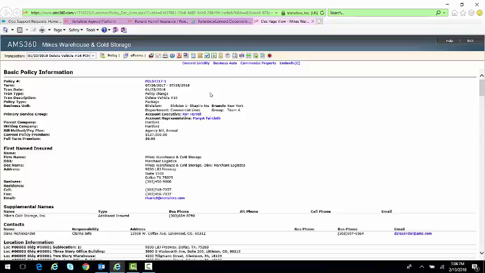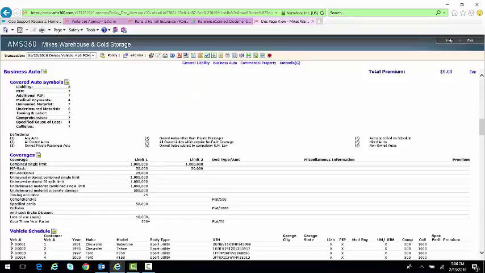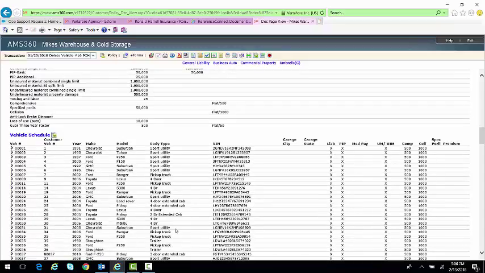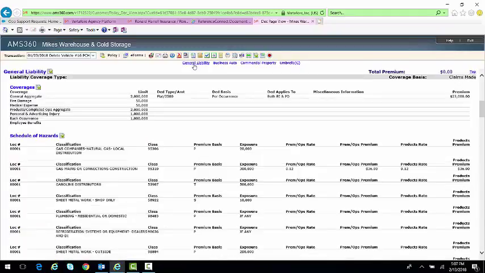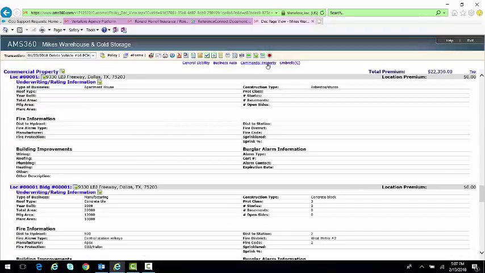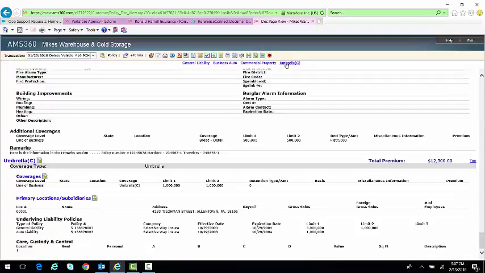And I chose a package policy on purpose to show you the basic policy information here at the top, but the fact that I can use the hyperlinks at the top of the page to move to that individual policy detail. So if the client had a question about the business auto side of this policy, one click there can bring me down to the coverages for the business auto. I can scroll up or down using the up arrow, down arrow to find the individual vehicles, and I can quickly move to the other types of coverage like general liability. One click there and I'm in the GL coverages. One click I'm here in the property or in the umbrella coverages, and this allows me to move very quickly through this information.